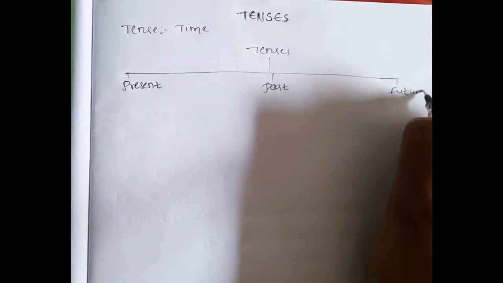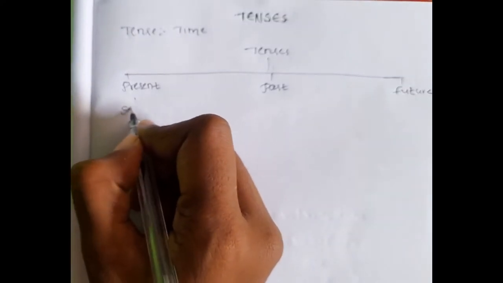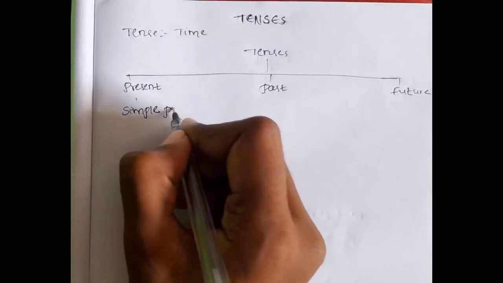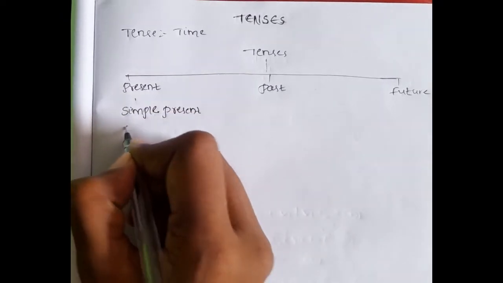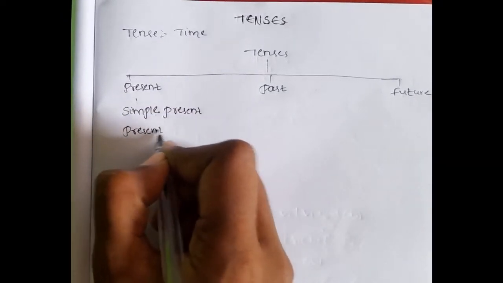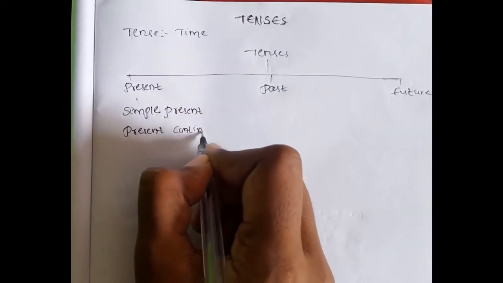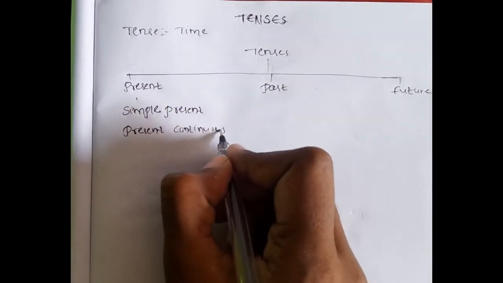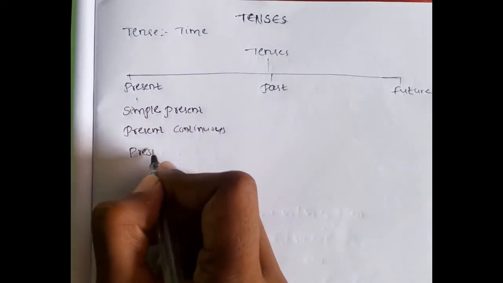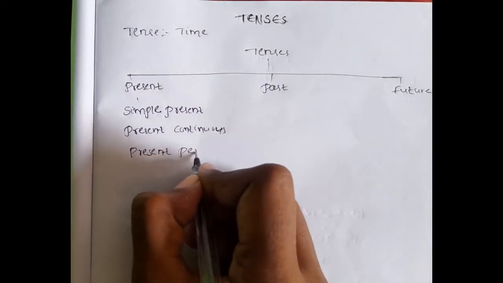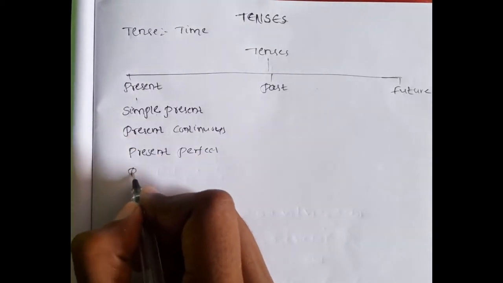And each tense is again divided into four types: simple present, present continuous, present perfect, present perfect continuous.